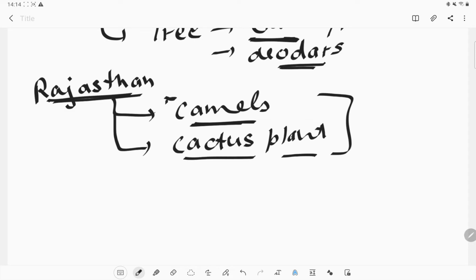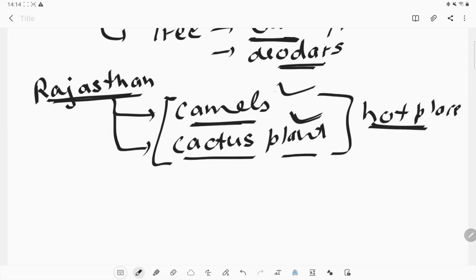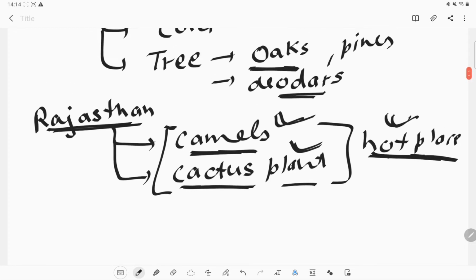Because they have the ability to survive in that hot place, because the temperature is very hot and their body has adapted itself according to this climate. So it depends on the habitat, because the camel's habitat and the cactus's habitat is the hot place, Rajasthan.